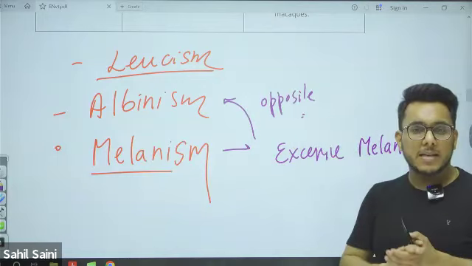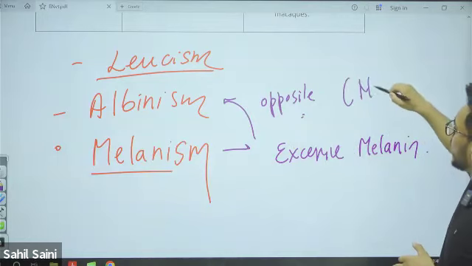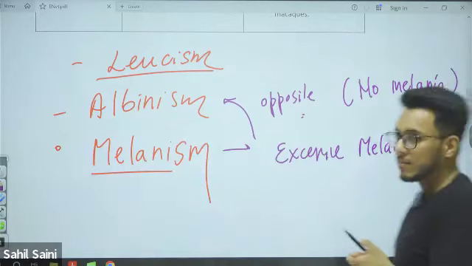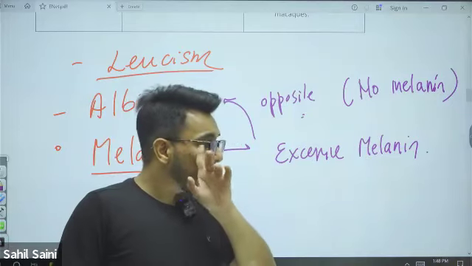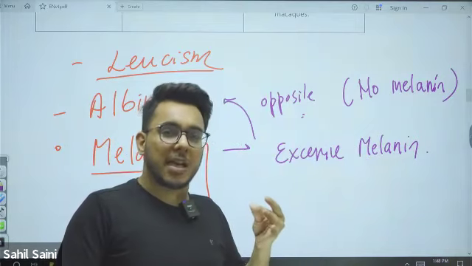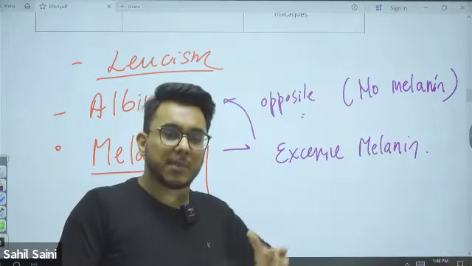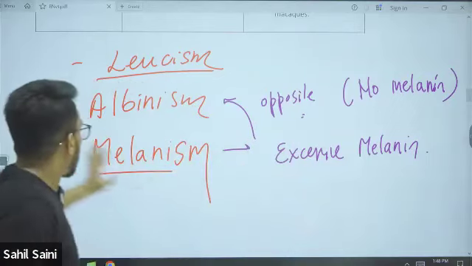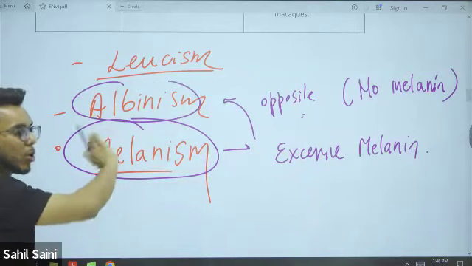Now, what happens in albinism? In albinism, any animal or any creature will not produce melanin. Because they don't produce melanin, their skin tone will be very pale, yellowish, pinkish. Sometimes certain people also have this condition, albinism. They don't produce any melanin. So melanism is excessive production of melanin. Albinism, opposite of melanism, no melanin.